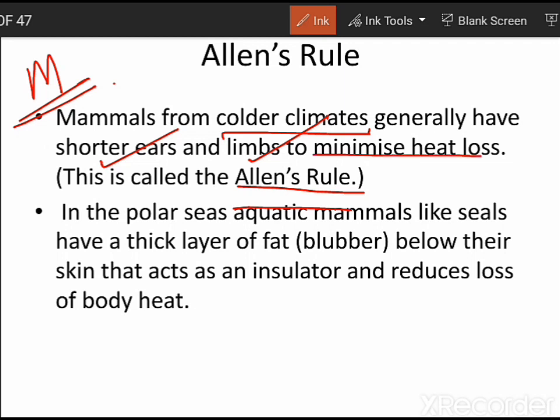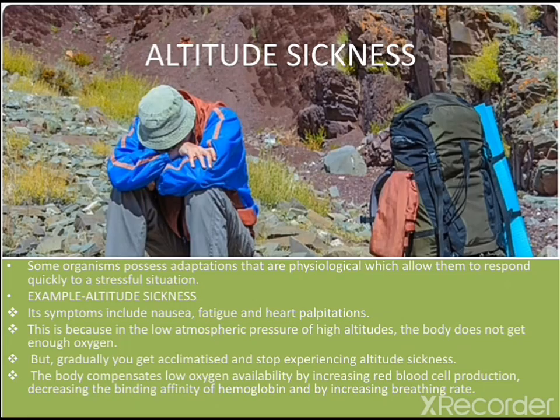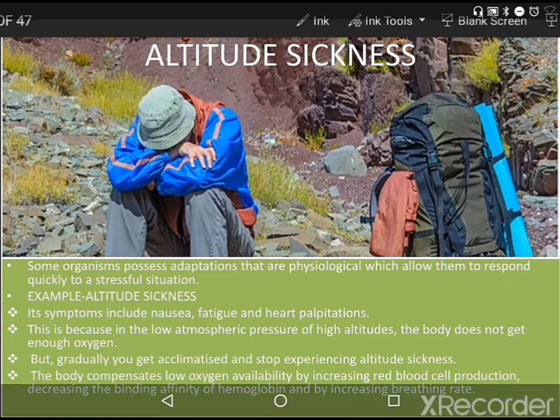Now another important characteristic of organisms present in colder climates is that they have a very thick layer of fat beneath their skin, and this thick layer of fat is known as blubber. This blubber acts as an insulator, and it reduces the loss of body heat. So this will keep the organism warm. Whenever we see an organism like a seal in any of the movies, you have to remember that the blubber, or the fat present beneath the skin, is to protect it from the harsh climatic conditions present over there.